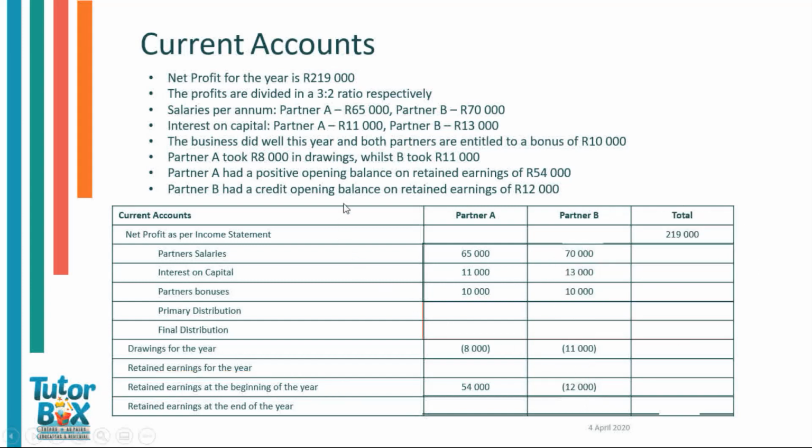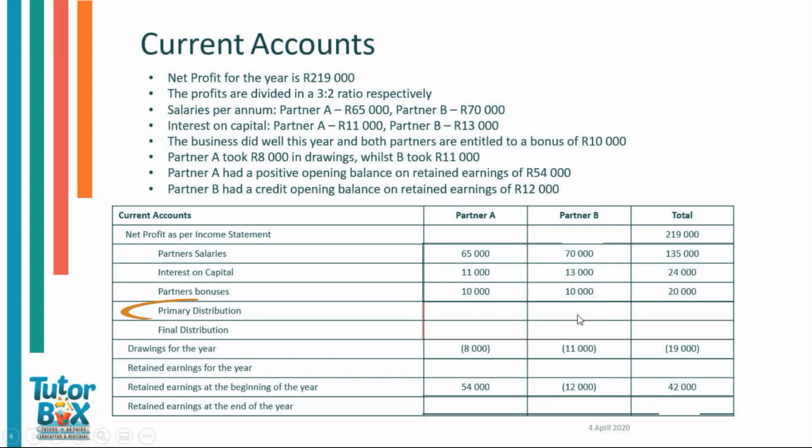So now we have done all our transactions and we can do totaling. For partner salaries, 65,000 plus 70,000 will be 135,000. The same for interest on capital, 11,000 plus 13,000. Bonuses will be 20,000. Drawings for the year, negative 19,000. And retained earnings at the beginning of the year will be 42,000.